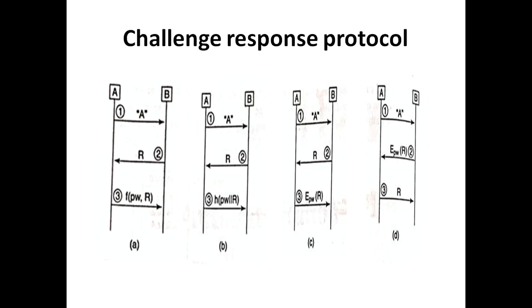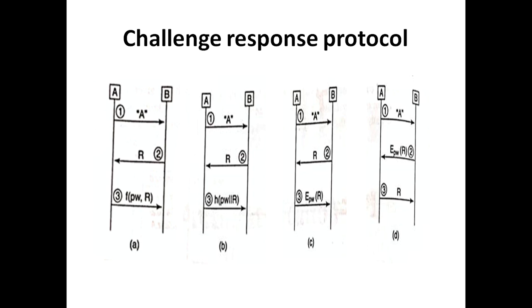So in this we are going to see how exactly this challenge response protocol can be used in one-way authentication. If you see figure 1, in the first message, A conveys its identity to B. The second message contains the challenge from the server. The challenge is a random number called a nonce. The third message is the client's response, which is a function of the challenge and the password.